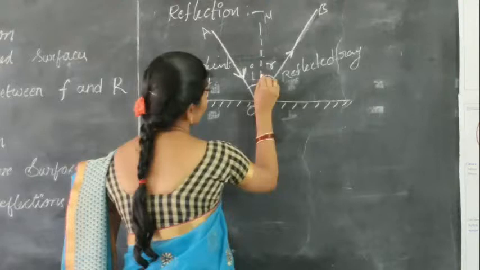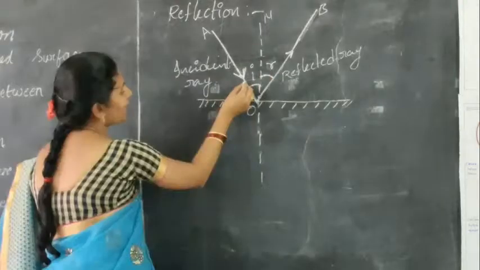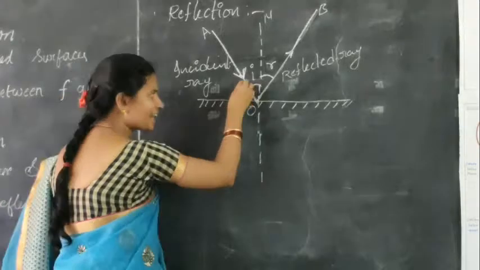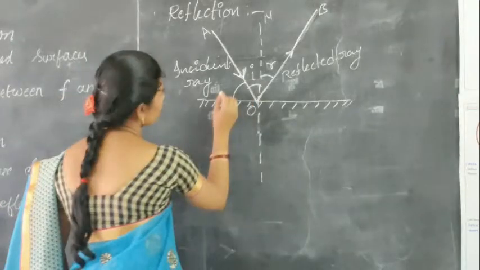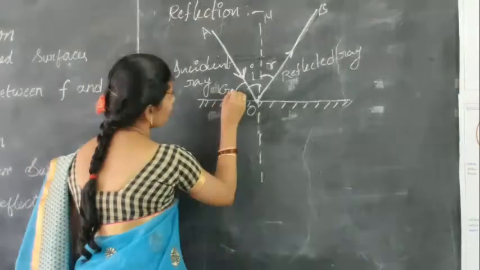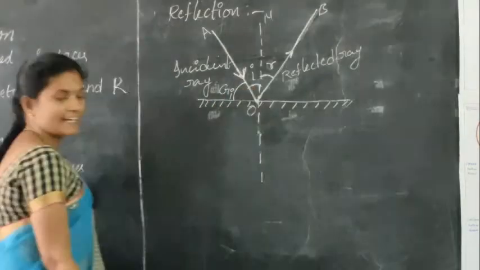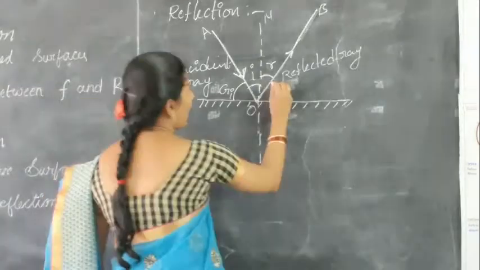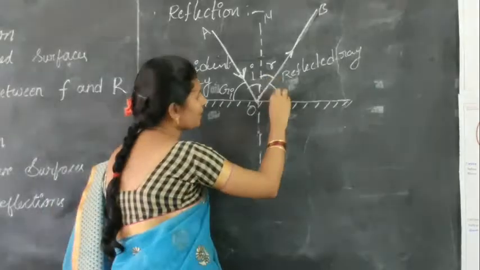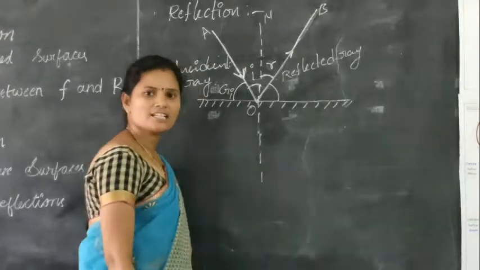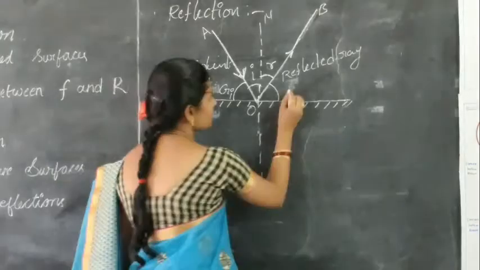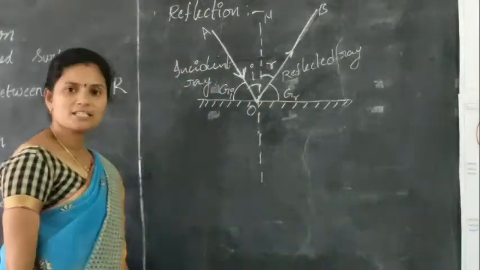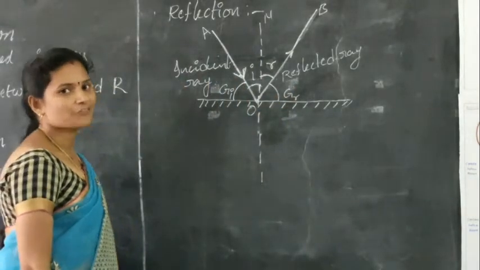Here the angle made by the incident ray with the surface is known as the glancing angle of incidence. It is represented by the letter g suffix i. And the angle made by the reflected ray with the surface is known as the glancing angle of reflection. It is represented by the letter g suffix r.